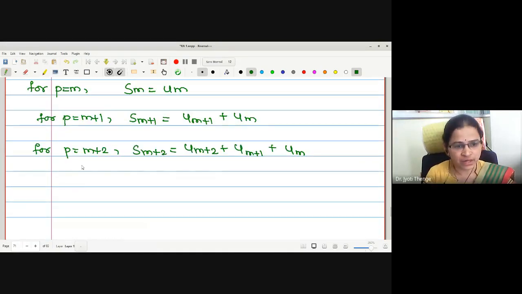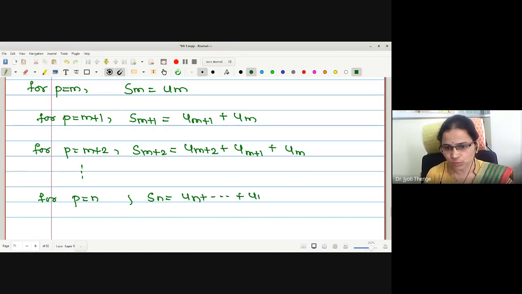Let me continue this discussion up to p equals n. What is the value? Sn will be un up to u(m+1) plus um, or you can write it in reverse, starting with um plus 1 up to un.